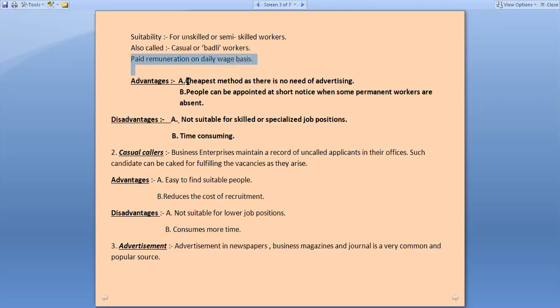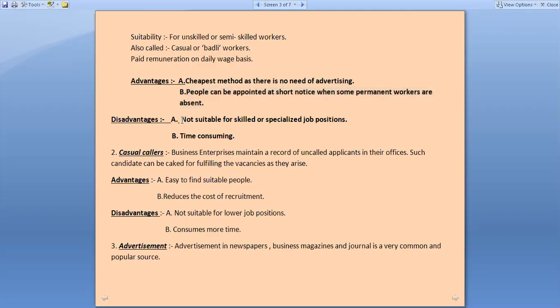What is the advantage? It is the cheapest method as there is no need of advertisement. You have simply pasted a notice on the factory gate. It does not involve any cost. So as compared to other sources of recruitment, it is a cheaper method. People can be appointed at short notice when some permanent workers are absent or are not able to complete a particular task. So at short notice, if a company requires workers, this method can be used.